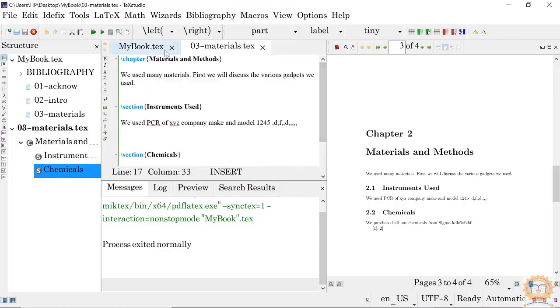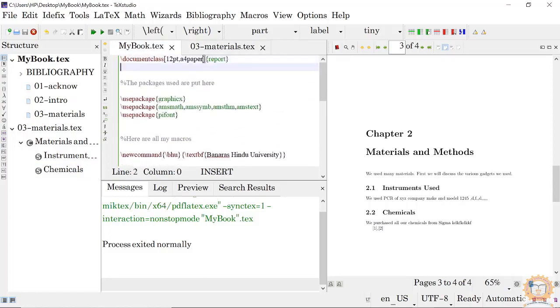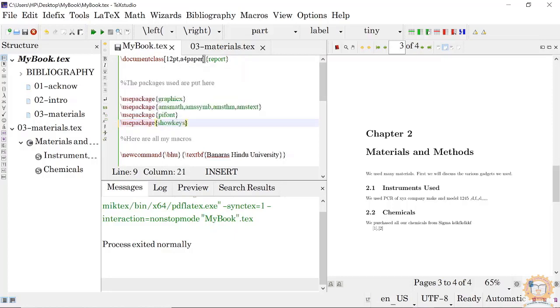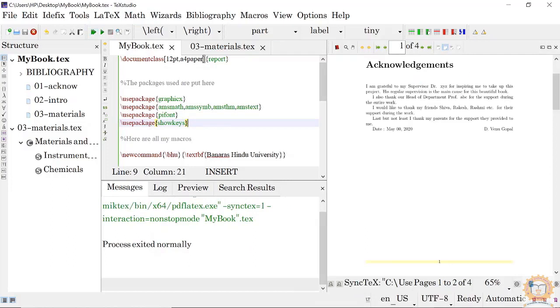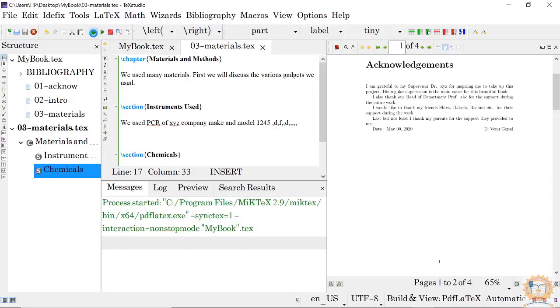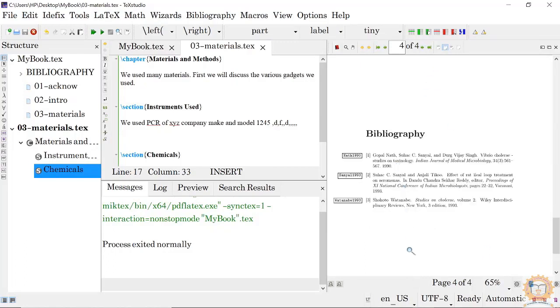Okay. Or if you want to see the labels of this also, then use the package. What is the package name? Use package show keys. Now you can see the keys also here because this is the third chapter. Go to this, find it will be here. The things are here. Then if you go to the next page, you will see the bibliography.